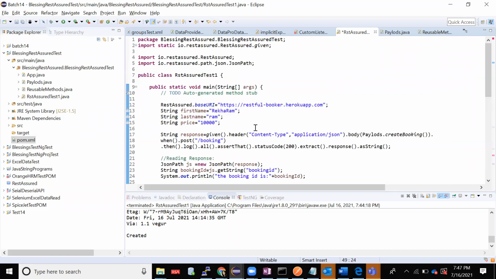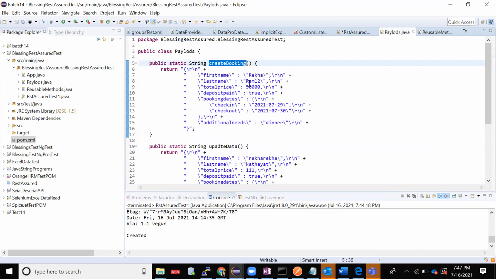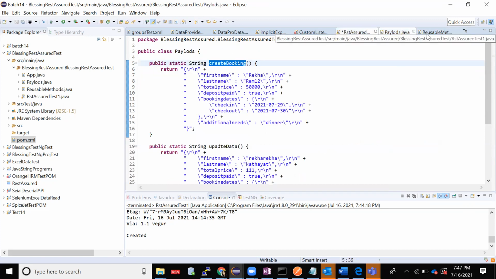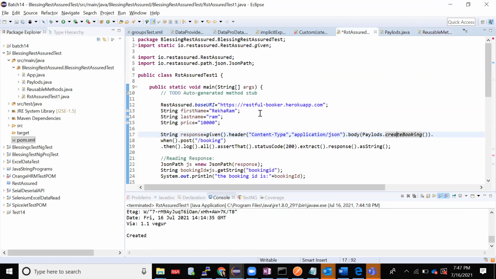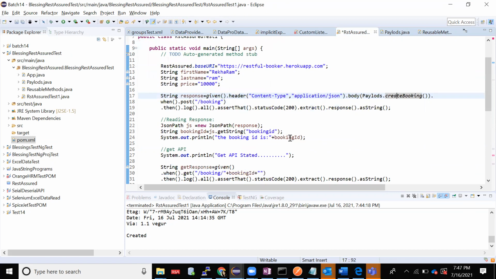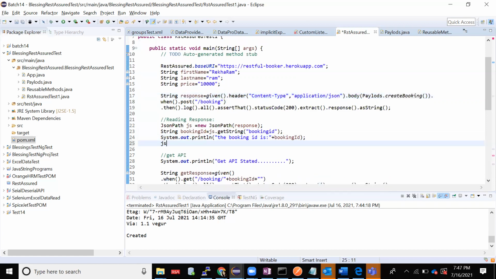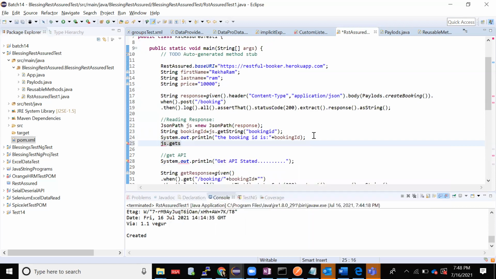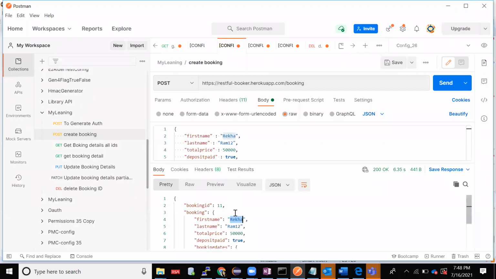This is my first API, right? Where I was creating or booking. I had passed Rekha in my create booking. I just want to check, after hitting that API and creating it, am I getting Rekha or not? I want to read the response and try it out. Anyways, I have created a JSON object. Here I have read a booking ID. So I'll do one thing: again JS dot get string. Now what I want to read is Rekha, right?